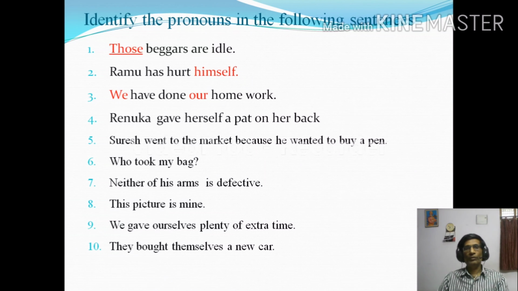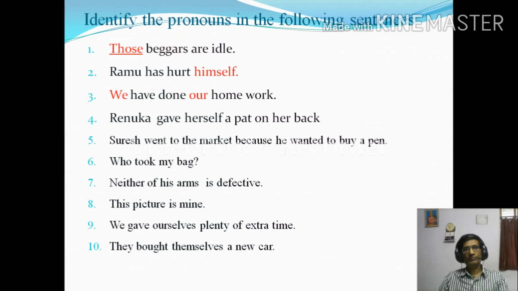"Suresh went to the market because he wanted to buy a pen." "Who took my bag?" "Neither of his arms is defective." "This picture is mine." "We gave ourselves plenty of extra time." "They bought themselves a new car." I have not given you the answers. Try yourself to identify the pronouns.